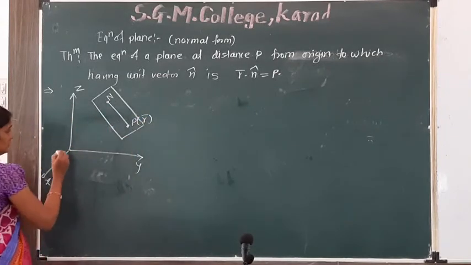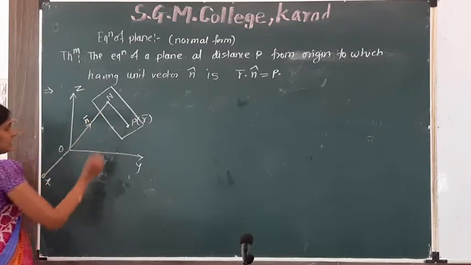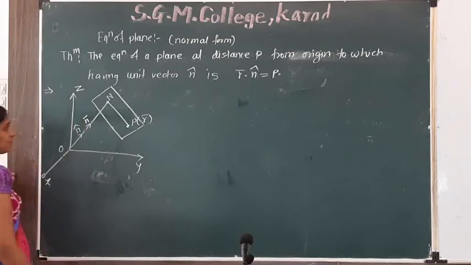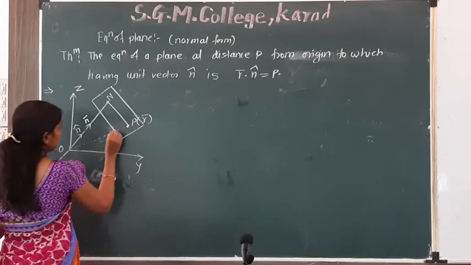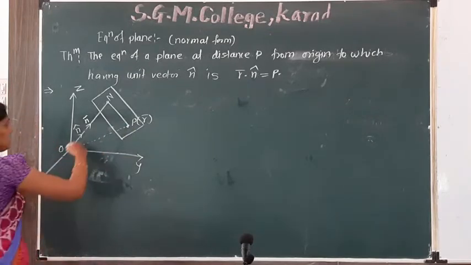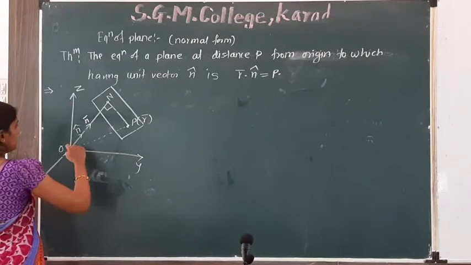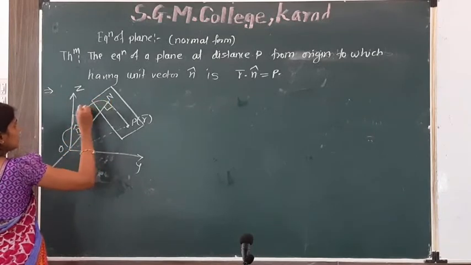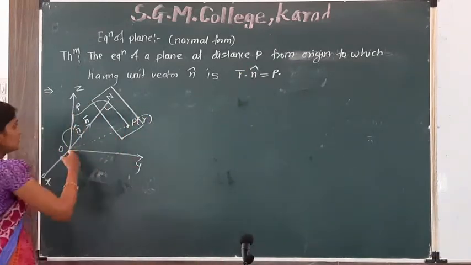Its position vector ON from origin is n bar, and the unit vector along this ON bar is n cap. We join this OP bar, and ON is perpendicular to this plane. This unit vector is perpendicular to NP bar, and the distance of the point N from the origin is P.